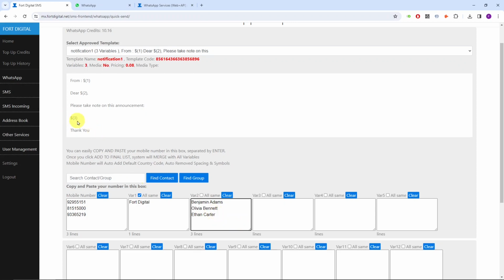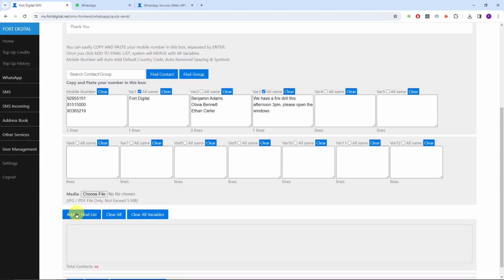The third variable is free text. As you can see here, this is an announcement, so you can put whatever you want. For example, we have a fire drill this afternoon, 3 p.m. Please open the windows. This is just an example. I want everybody to receive the same content as well because this is a generic message, so I just tick this one. That's all, so the 3 variables are filled up.